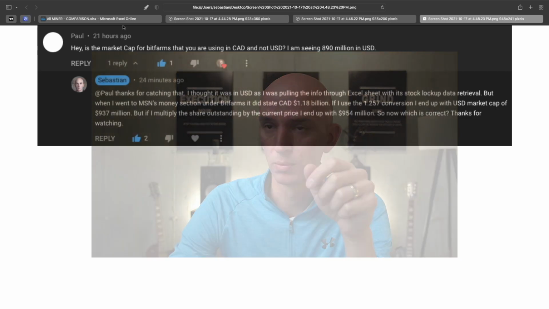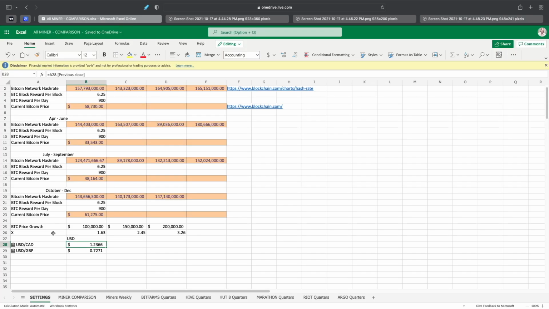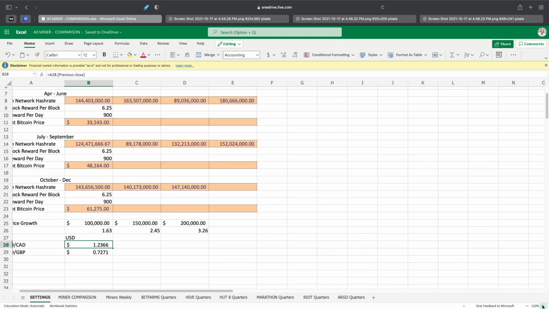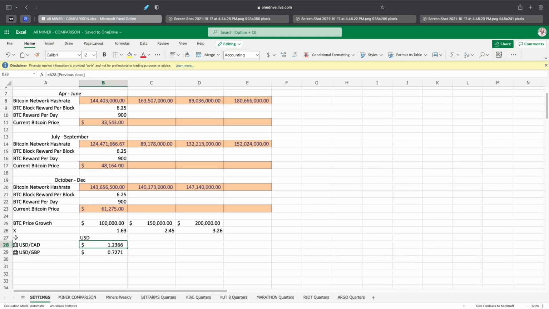So here's what I've done so far. A couple of things that I've added: I added to my settings here the USD to Canadian conversion, along with the USD to the British pound conversion. Those are done automatically for the fourth quarter, or whatever quarter we're in right now, since the numbers for the previous quarters are not going to change, because the conversions were done at that time. So we'll leave these here to make it easier for us to go forward, depending on where the conversion is for USD and Canadian and USD and British pound.